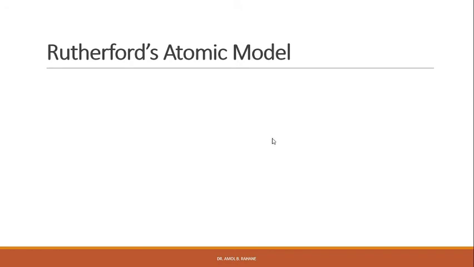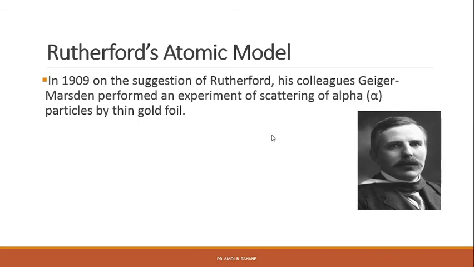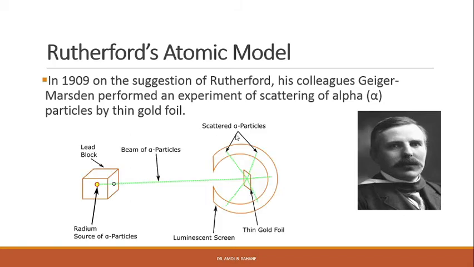In Rutherford's atomic model, in 1909, on the suggestion of Rutherford, his colleagues Geiger and Marsden performed an experiment on the scattering of alpha particles by thin gold foil. An alpha particle is a doubly charged helium atom that has lost both of its electrons, right?